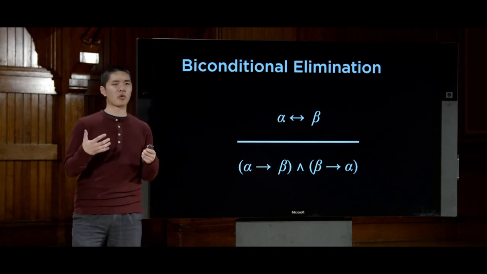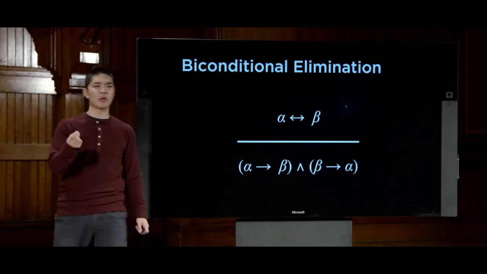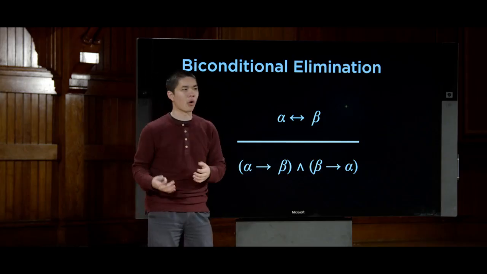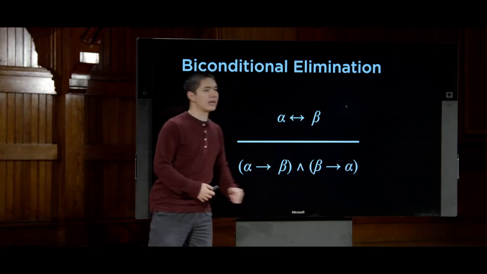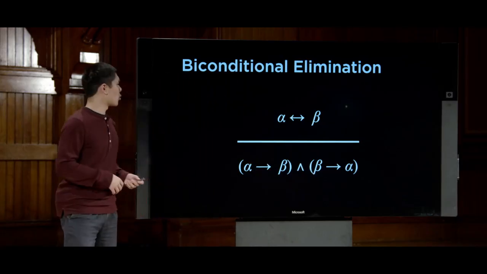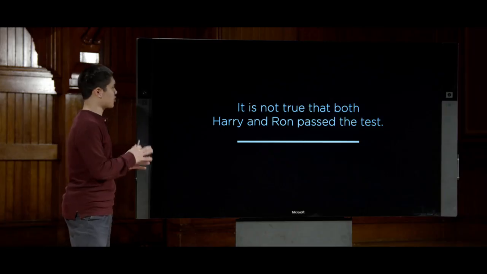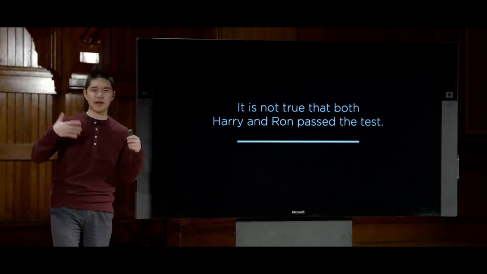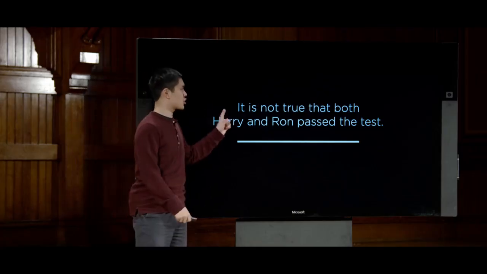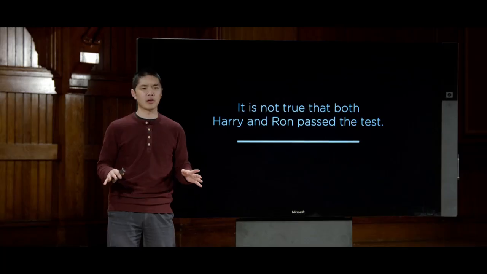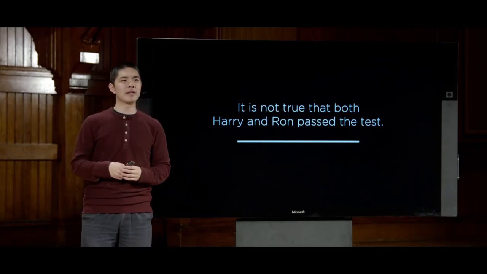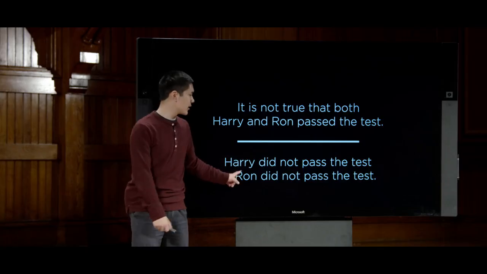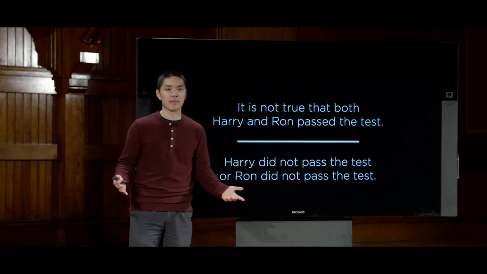So many of these inference rules are taking logic that uses certain symbols and turning them into different symbols, taking an implication and turning it into an or, taking a biconditional and turning it into implication. And another example of it would be something like this. It is not true that both Harry and Ron passed the test. Well, all right, how do we translate that? What does that mean? Well, if it is not true that both of them passed the test, well, then the reasonable conclusion we might draw is that at least one of them didn't pass the test. So the conclusion is either Harry did not pass the test or Ron did not pass the test, or both.